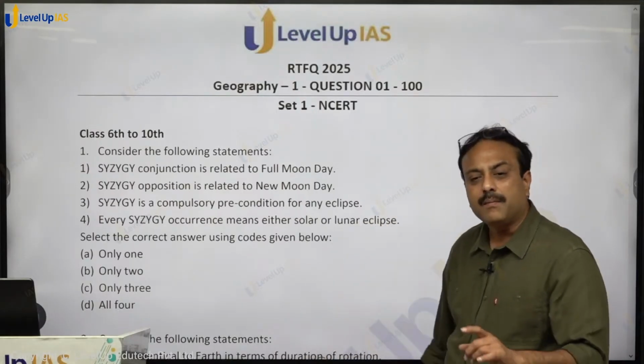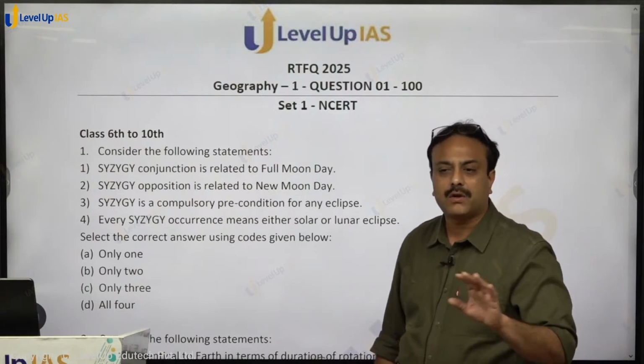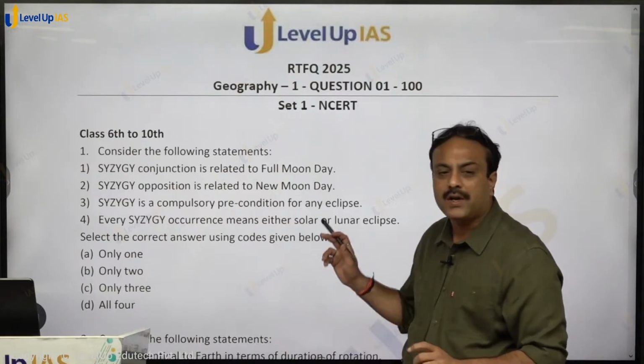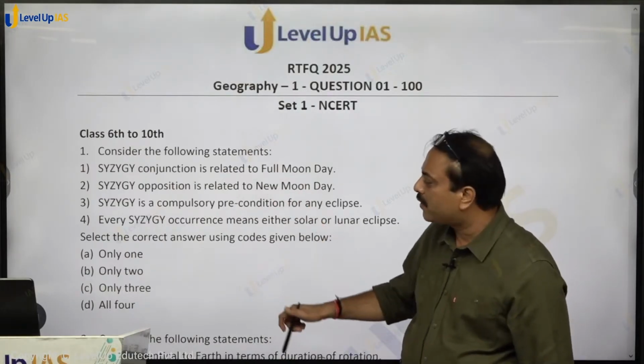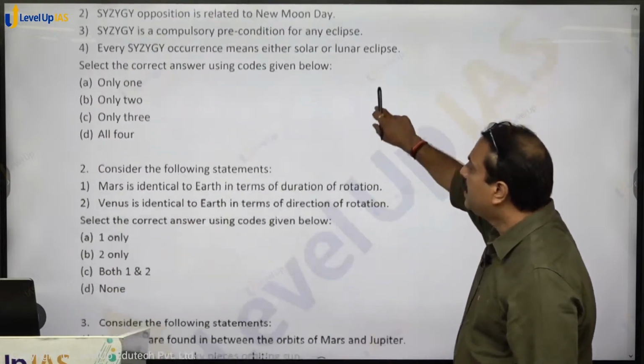Every syzygy may not certify an eclipse. Apart from syzygy, other conditions are also required to be fulfilled for an eclipse to take place, and so the fourth statement will not hold true. So the answer for this particular question will be only one. Option A for apple shall be the right answer.